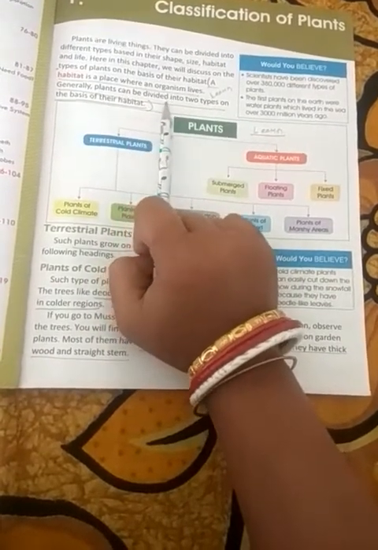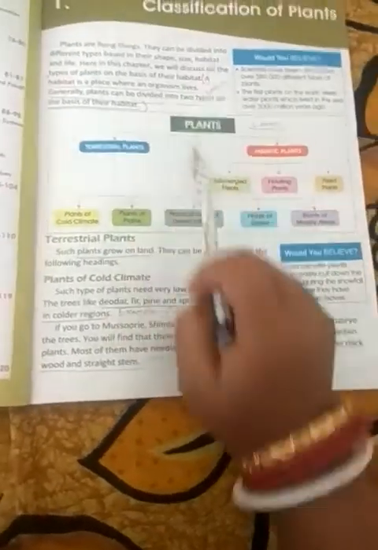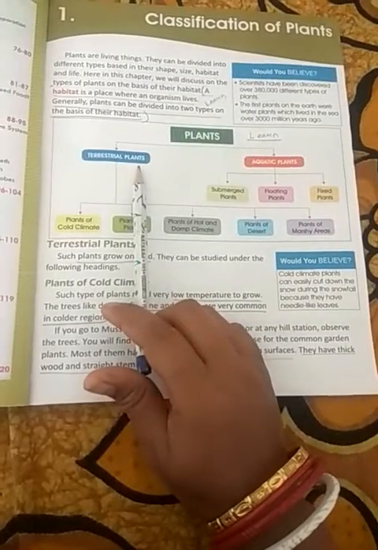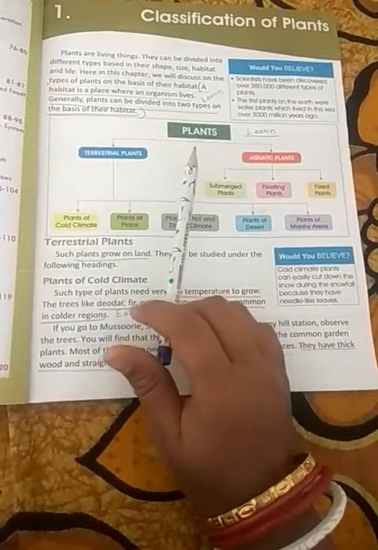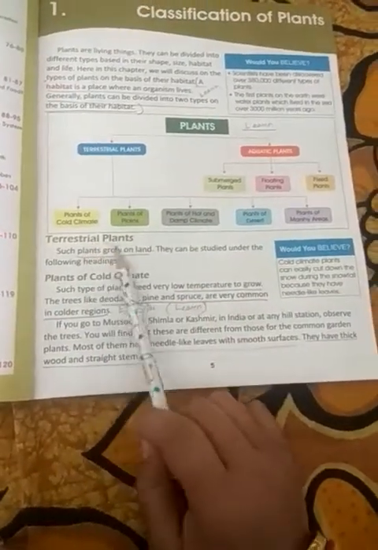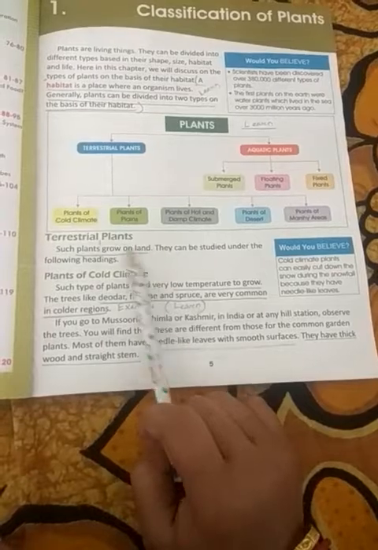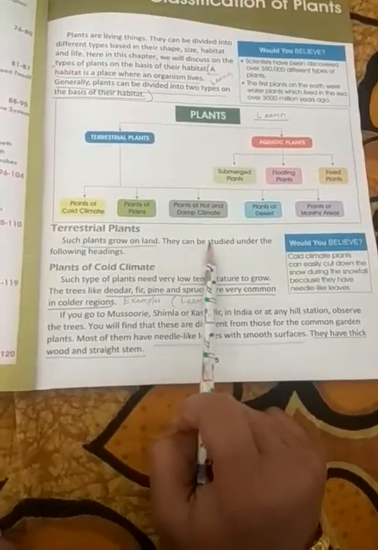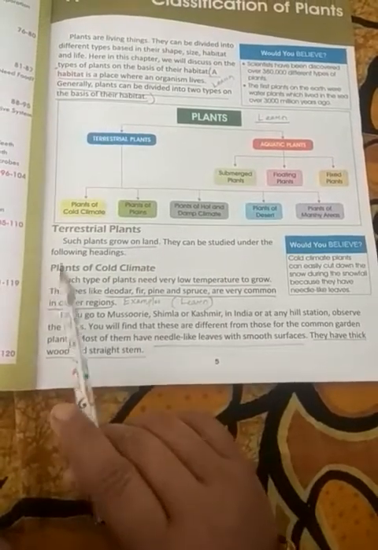Generally, plants can be divided into two types on the basis of their habitat, that is, terrestrial plants and aquatic plants. Now we will go to the terrestrial plants. Such plants grow on land. They are known as terrestrial plants. They can be studied under the following headings. First we will see